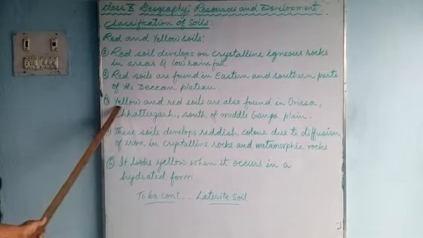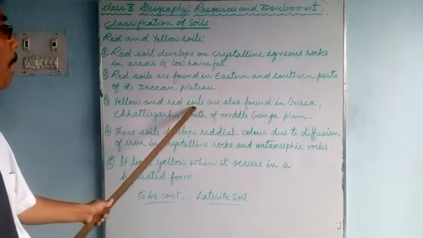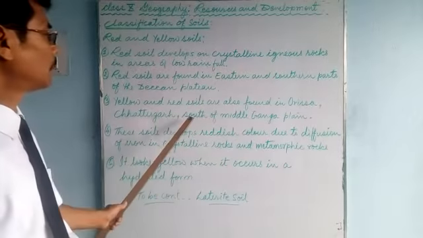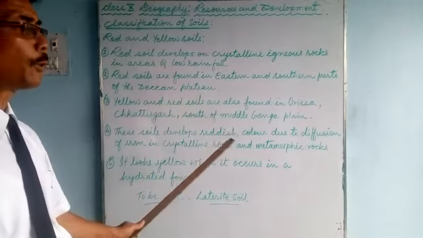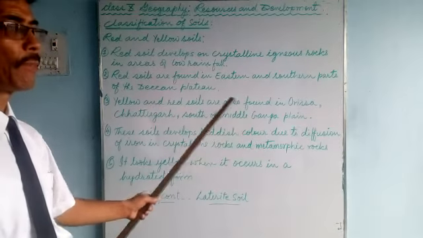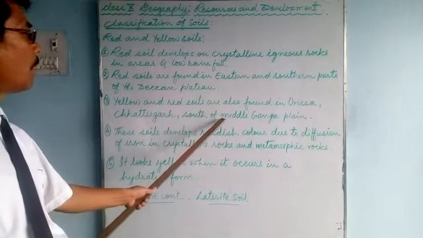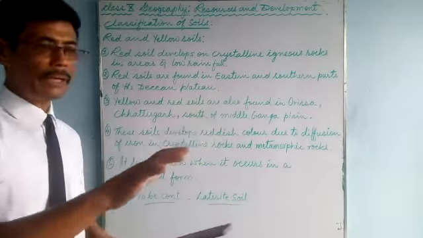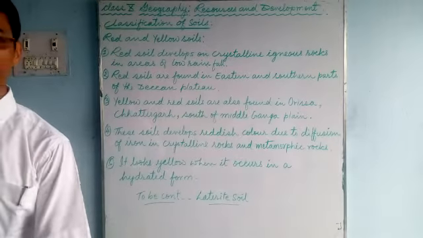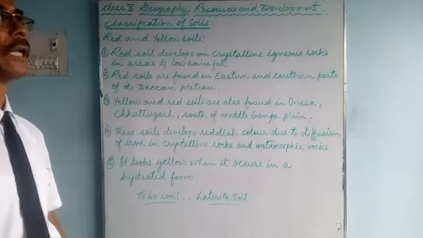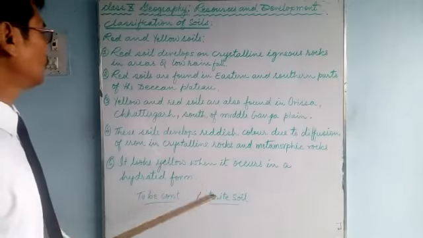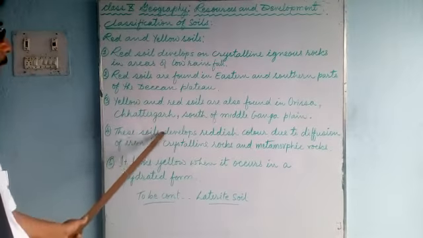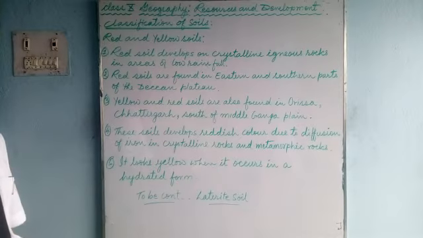Number 3, yellow and red soils are also found in Odisha, Chhattisgarh and south of the Middle Ganga Plain. This is the Ganga Plain. In the Middle Ganga Plain, towards the south, towards the Deccan Plateau side, you will find red soil and yellow soil there also.